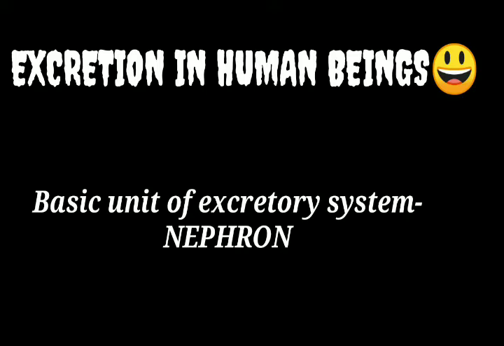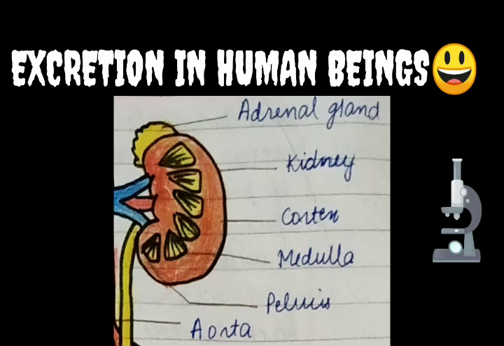That is the nephron. Each kidney is made up of millions of nephrons. The outer margin of the kidney is convex and is called the cortex. The middle layer is called the medulla and the inner part is called the pelvis.